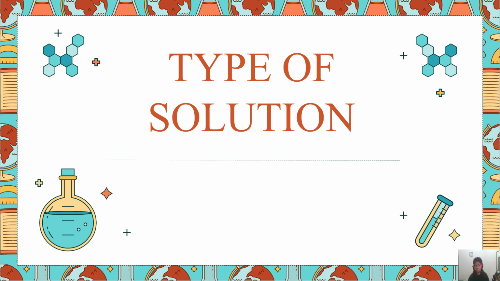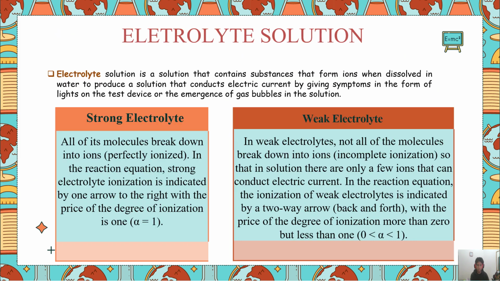The next is type of solution. Electrolyte solution. Electrolyte solution is a solution that contains substance that form ions when dissolved in water to produce a solution that conducts electric current by giving symptoms in the form of the light on the test device or the emergence of gas bubbles in the solution.